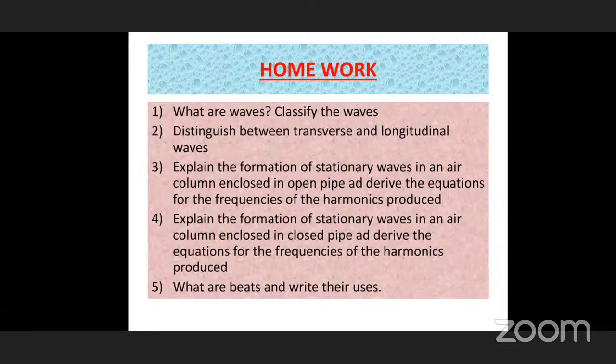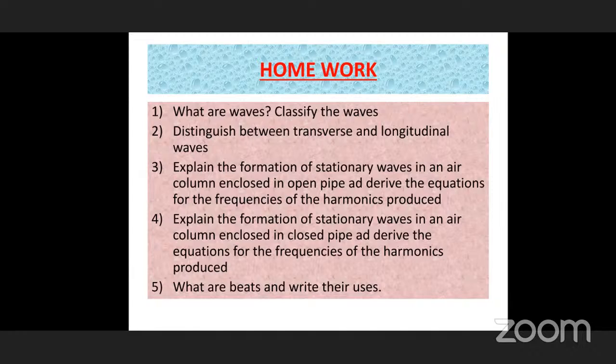And the fourth one: explain the formation of stationary waves in an air column enclosed in a closed pipe. Derive the equations for the frequencies of harmonics produced. Here you carefully read, this is a closed pipe. Closed pipe means one side is closed and the other side is open.